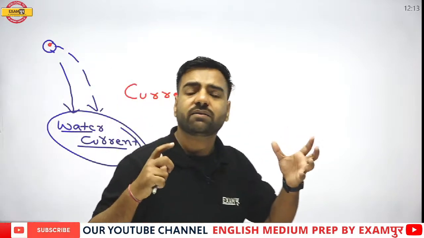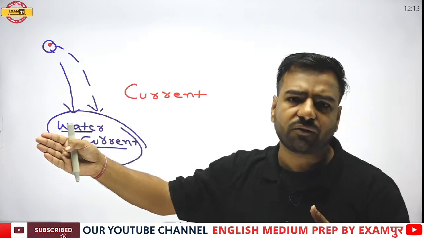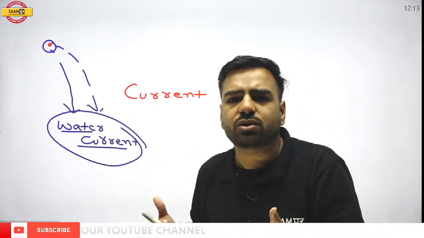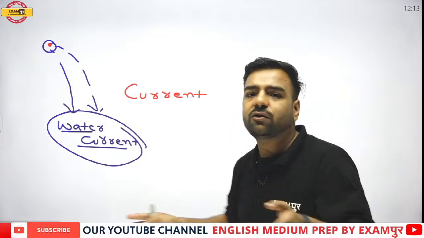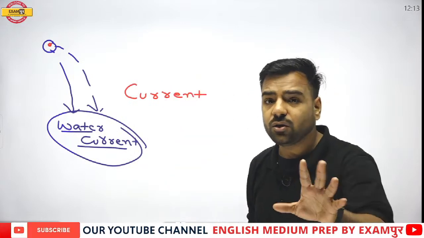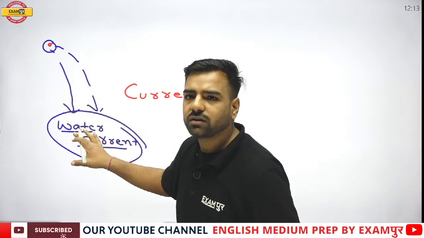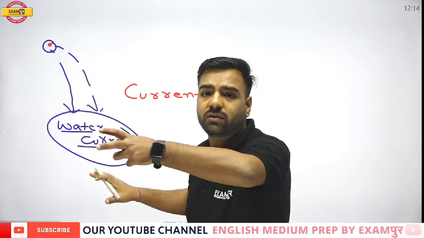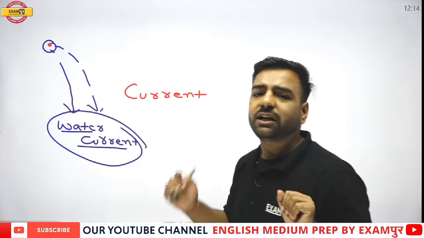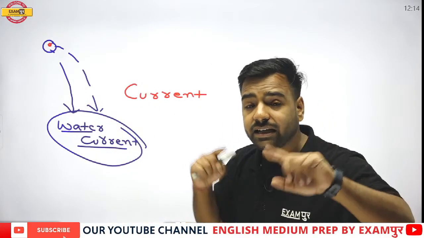You must have listened to it in the geography part: ocean currents. What are these ocean currents? Do you seriously think that there would be current flowing in this ocean? No, that is actually the movement of water. So the movement of water was what? Water current. In a similar manner, if I talk about electric current, I am talking about electricity.